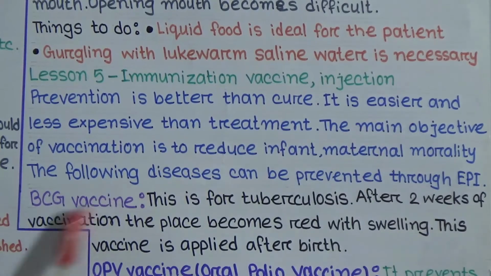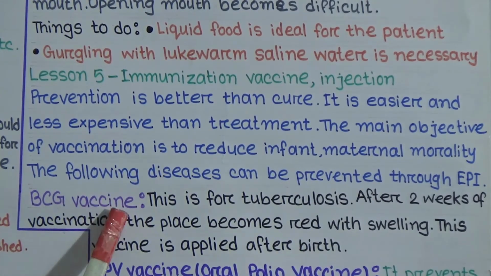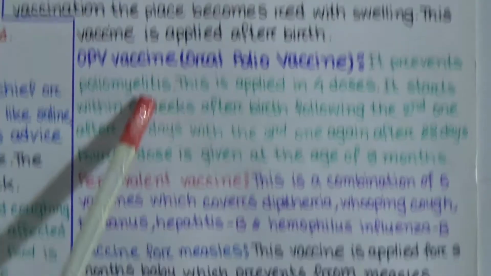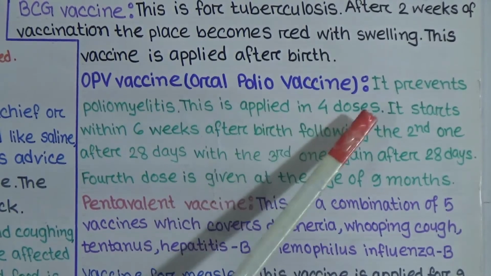After 2 weeks of vaccination, the place becomes red with swelling. This vaccine is applied after birth. So BCG vaccine is applied after the child's birth. Next, OPV vaccine. OPV means oral polio vaccine. It prevents poliomyelitis. This is applied in 4 doses.